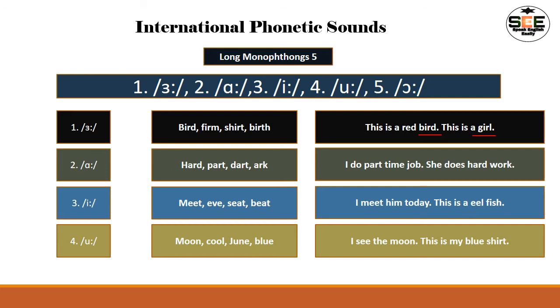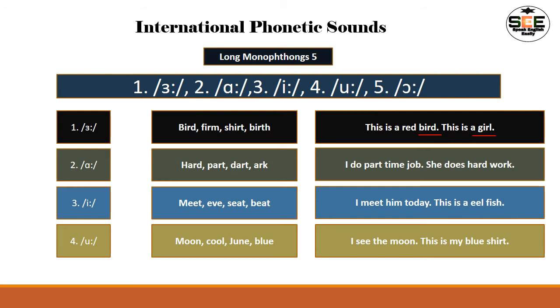So here we can see there is a common rule. If there is a and r combined, then most of the time we produce the a sound. For example, I have already found here every word, if you notice it is ar, ar, ar, ar, right? So we can easily understand that if there is a word and there are two letters together, a and r, we can easily say that it is the a sound, right?